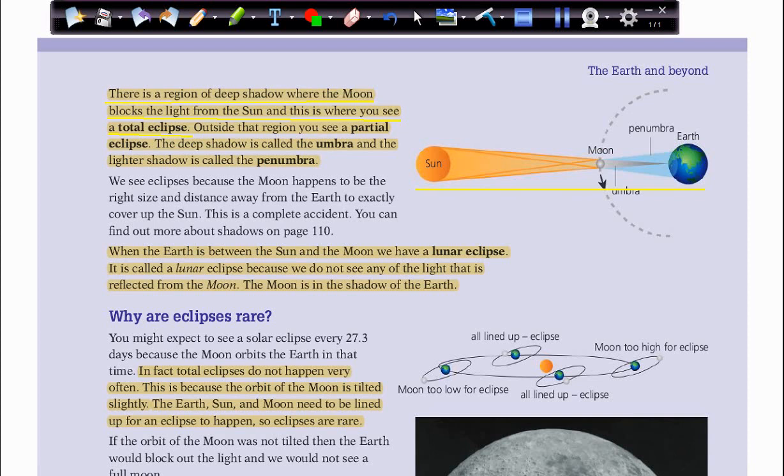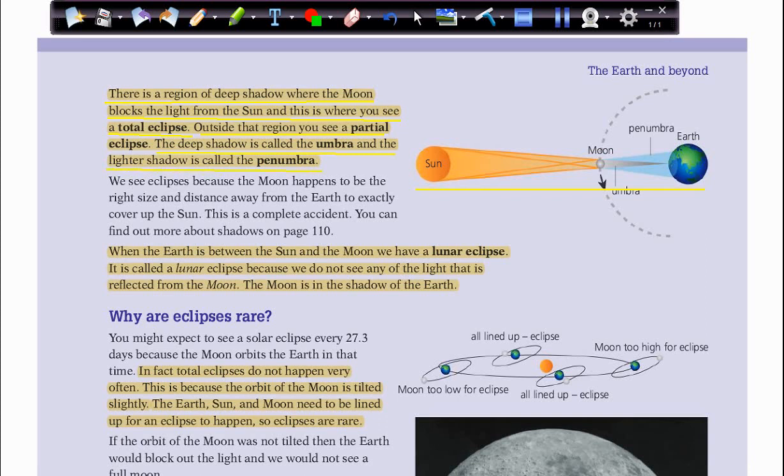In this case, the moon will block the sunlight from the earth, and this can cause darkness during the daytime. So we only see the dark side of the moon, and it blocks the sunlight. Outside that region, you see a partial eclipse. The deep shadow is called umbra, and the lighter shadow is called penumbra.